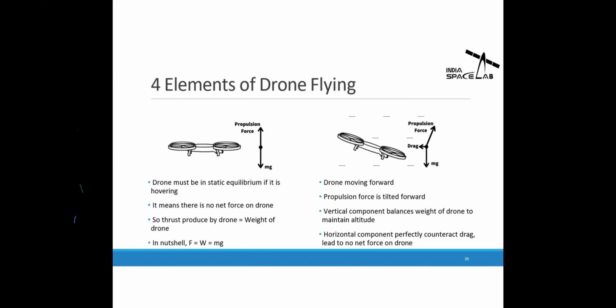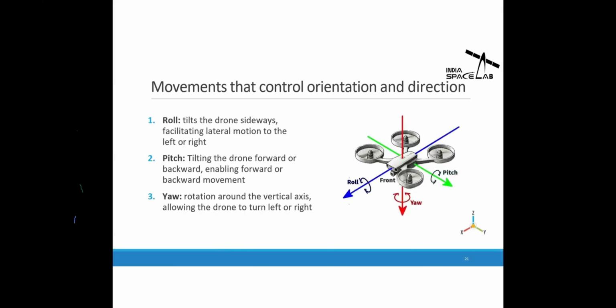Now, moments that control orientation and direction. A drone is a 6 degree of freedom device. The drone can do roll, pitch, and yaw. And what are these terminologies? Roll stands for when we move the drone left or right. Let's say you place your drone in your hand and you want to move it left and right. That is called roll movement. If you want to move the drone forward and backward, that is called pitch movement. And when you rotate the drone about the Z axis, it is called yaw movement. So these are the three essential movements which control the drone in the air.